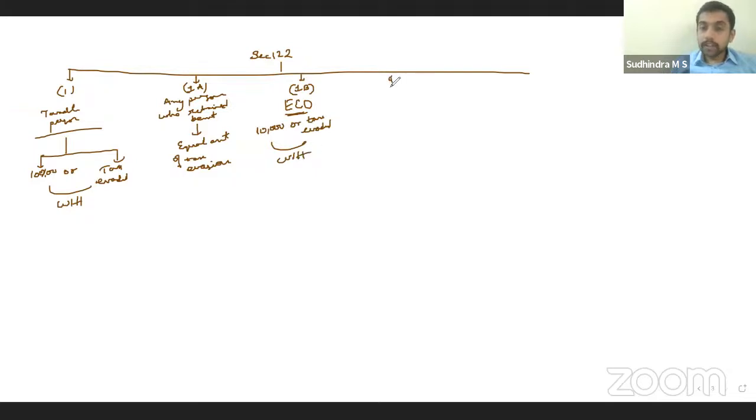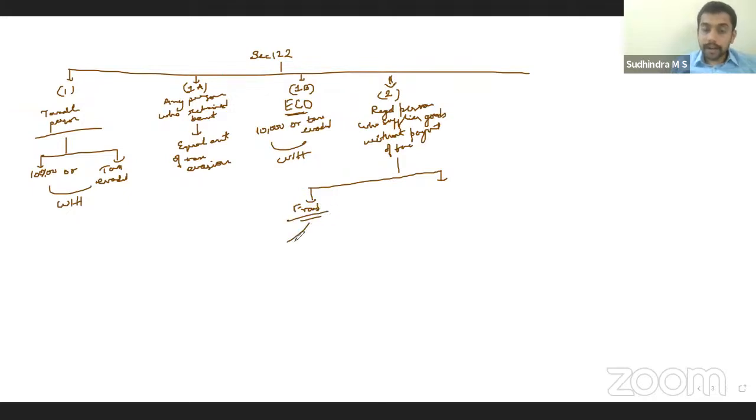Then subsection 2 is for a registered person who supplies goods without payment of tax. In that case, they'll check whether it is a case of fraud. If it is a case of fraud, the penalty will be the same: 10,000 or the tax due, whichever is higher.